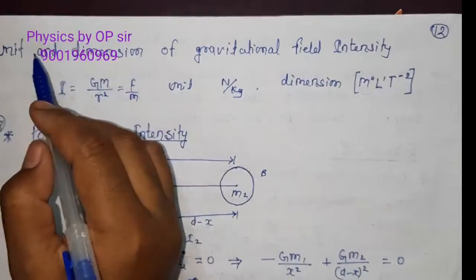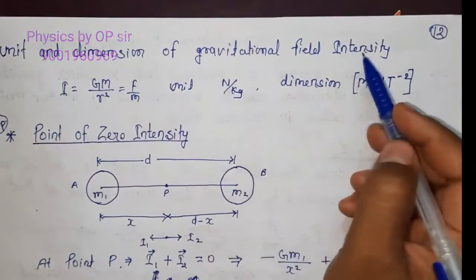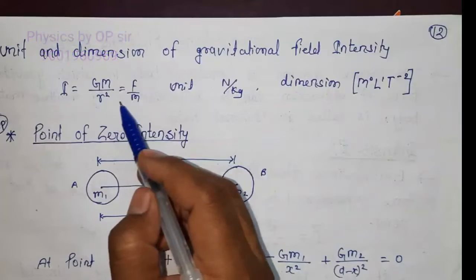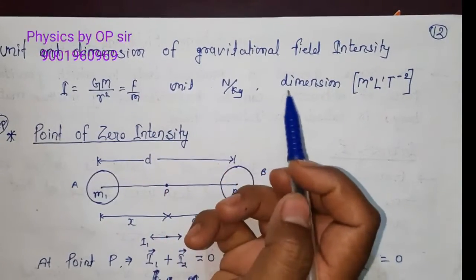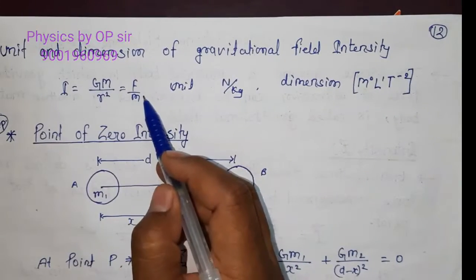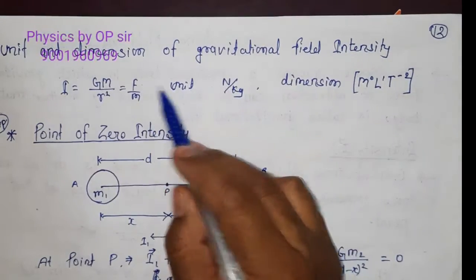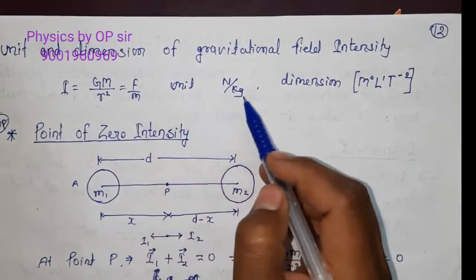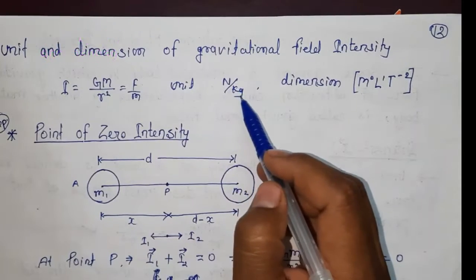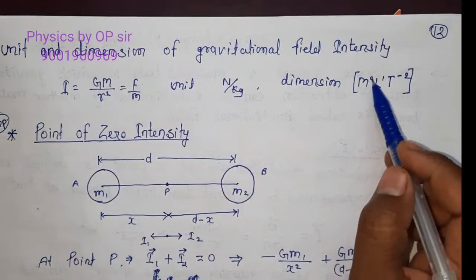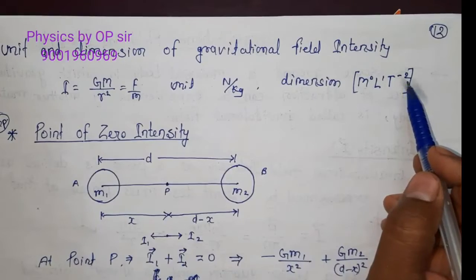Now the unit and dimension of gravitational field intensity. By the formula we can easily find the unit and dimension, because the formula is F upon m, force per unit mass. The unit of force is Newton and the unit of mass is kg. So its unit is Newton per kg. Dimension is M0 L1 T minus 2.